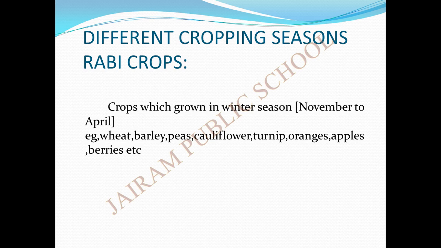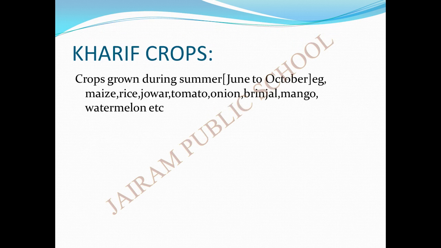So these types of crops are called rabi crops. And the next one is kharif crops. Kharif crops are the crops grown during the summer season. During which months? June to October. During June to October, we plant these types of crops, which are called kharif crops.